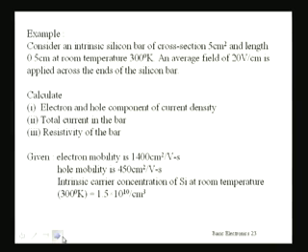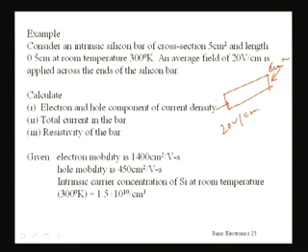The example is to consider an intrinsic silicon bar of cross section 5 cm square and length 0.5 cm at room temperature 300 degree Kelvin. Now an average field of 20 volt per centimeter is applied across the ends of the silicon bar. So it is the silicon bar having a cross section of 5 cm square, and you are applying an average field of 20 volt per cm. Now you are to calculate the electron and hole component of current density, the total current in the bar, and the resistivity of the bar. These three you have to find out.